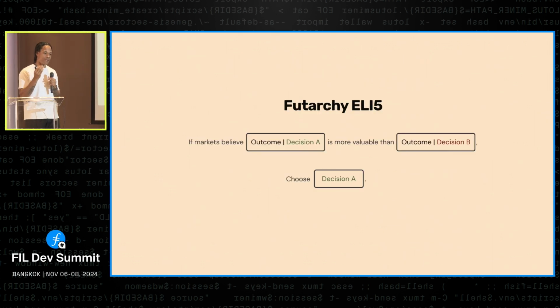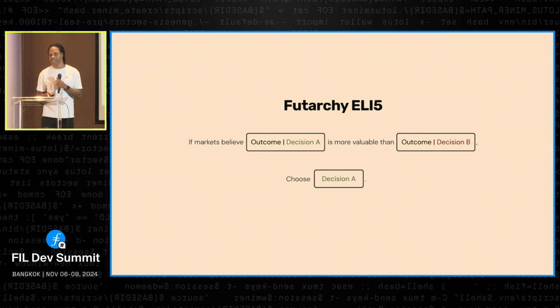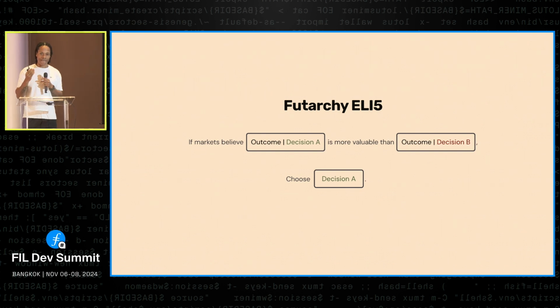And just to double down on this, the explain-it-like-I'm-5 version is: if markets believe that the outcome you want, given decision A, is more valuable than the outcome you want, given decision B, select decision A. This is actually how we all make decisions. Should I bring an umbrella to Bangkok? I'm going to look at the forecast. The forecast says it's going to rain. If there's a 70% chance it's going to rain, I probably want to bring my umbrella.